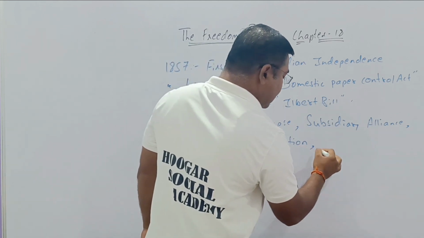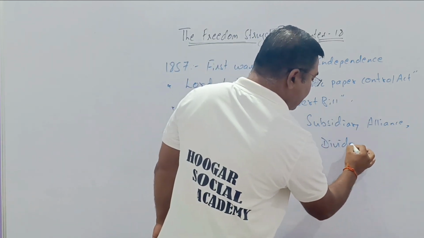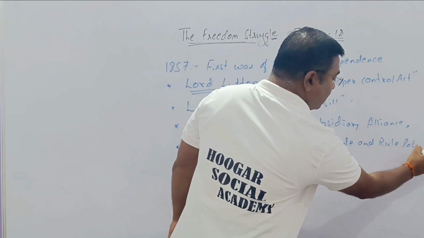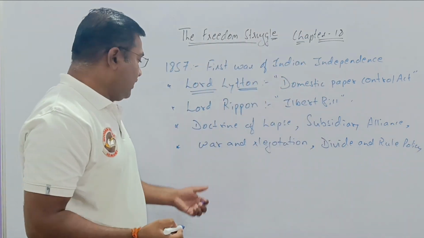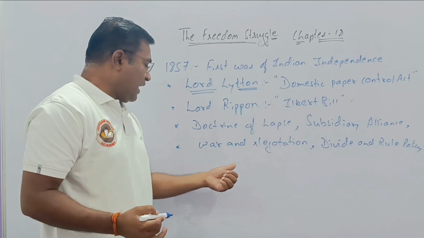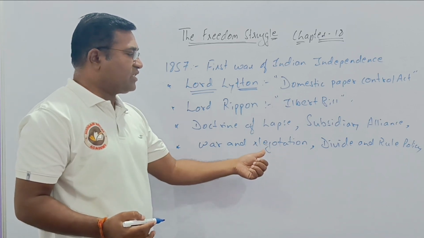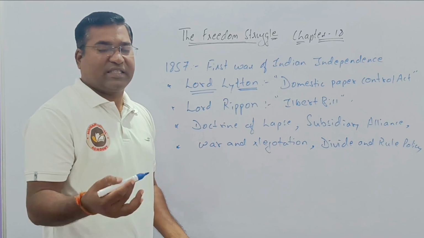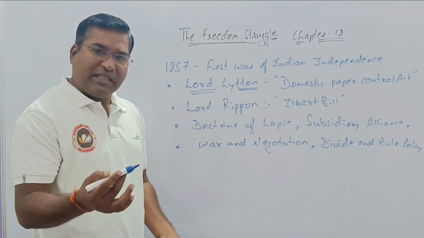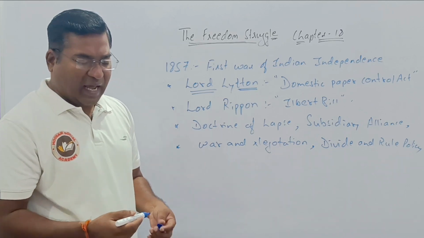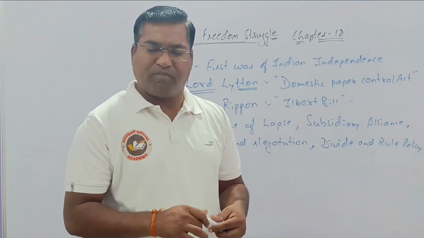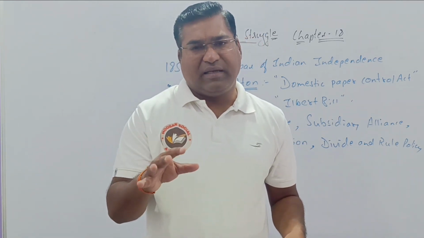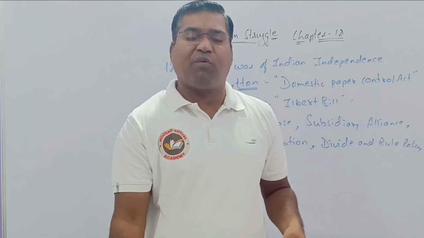We have seen the divide and rule policy, the doctrine of lapse, subsidiary alliance, war and negotiation policies, and the land tax system, which we call the permanent settlement system. In this form, many acts were brought in. These acts totally hampered Indians and made them raise their voice against whom?